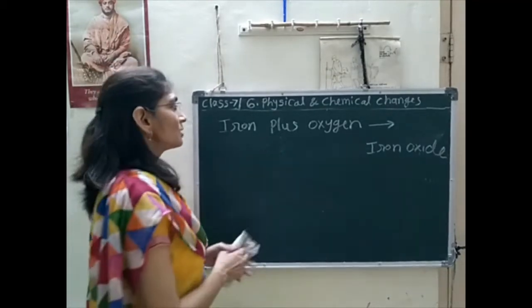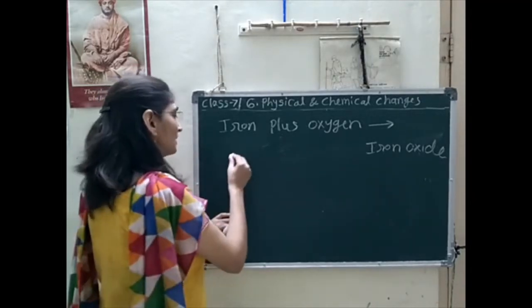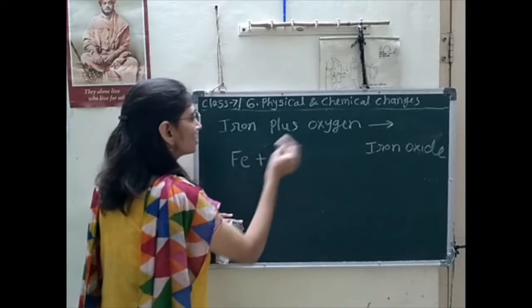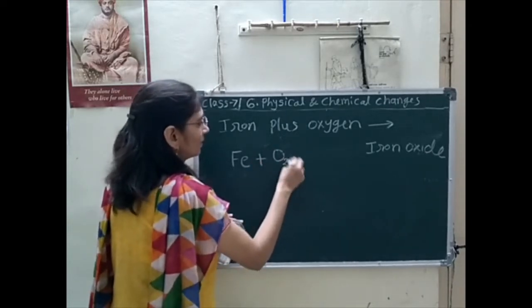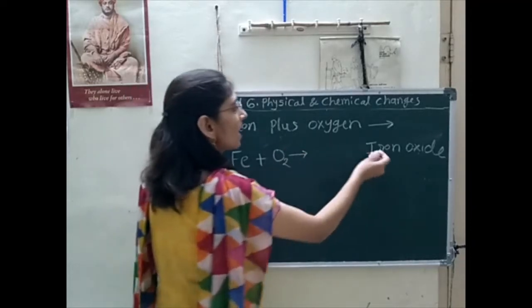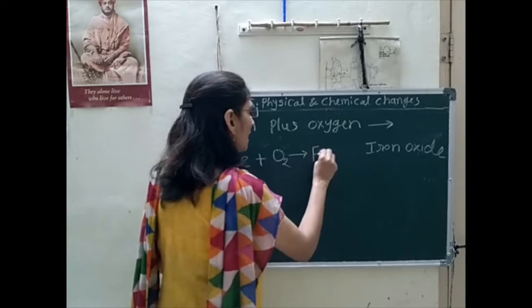So this equation, if I write it in the form of symbols, becomes iron, Fe, plus oxygen, O2. How short it is! Now it will become iron oxide. What is the formula of iron oxide?